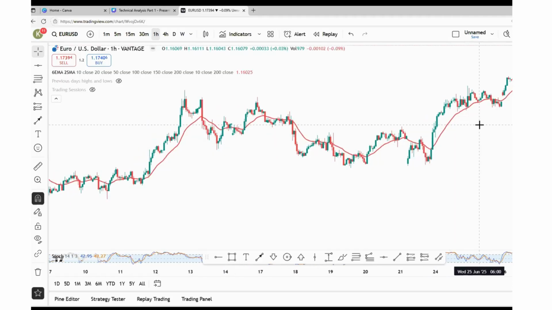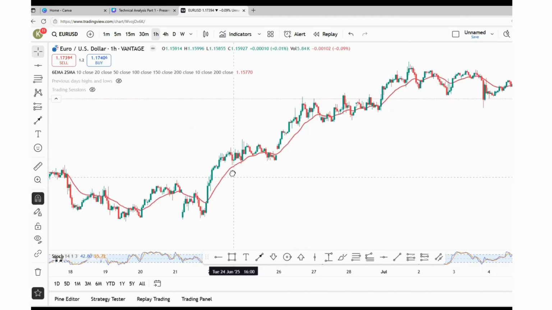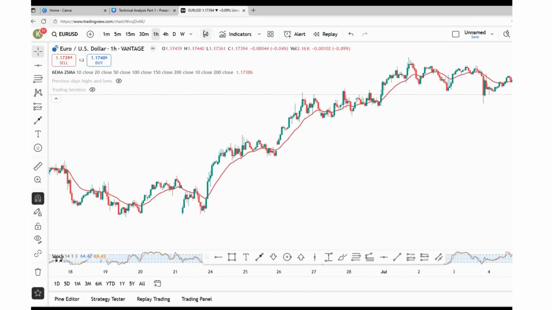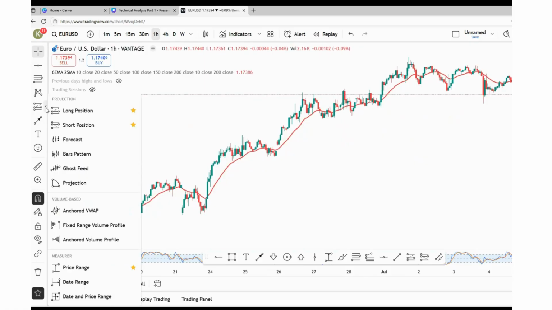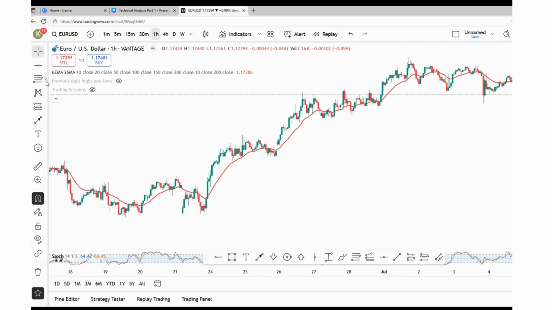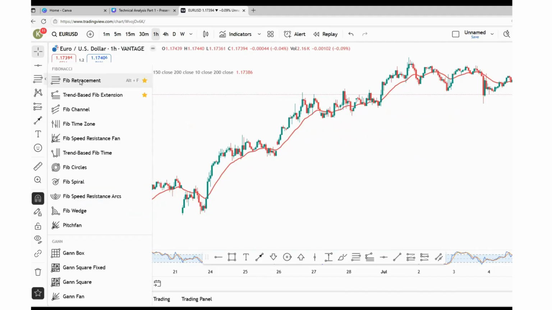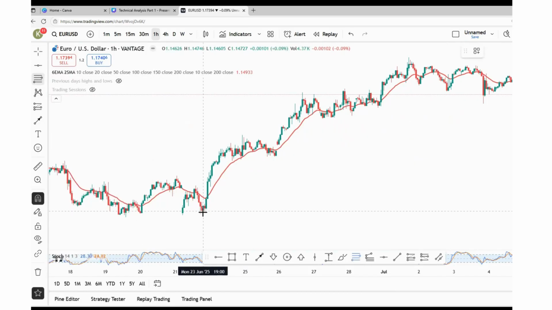So, let's go to the chart again, and I'll show you how to use it. For example, a chart of EUR/USD at 1 hour. You look for this, the Fib retracement. Look for it in the drawing tools here at the side. Here it is. You click Fib retracement, then go from swing low to swing high.